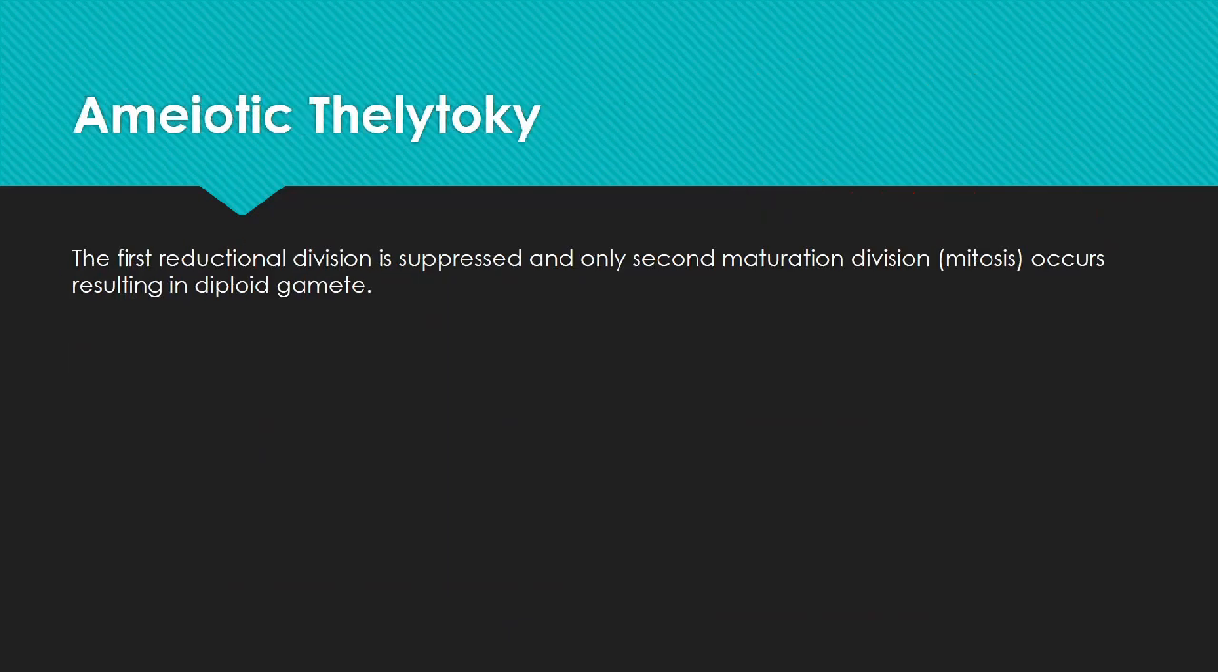Another is the ameiotic thelytoky. In ameiotic thelytoky, the first reductional division during meiosis is suppressed and only the second maturation division occurs, that is mitosis, thereby giving rise to the diploid gametes. So let's sum up. We have natural parthenogenesis of different types. One is the arrhenotoky or the haploid parthenogenesis, other is the diploid parthenogenesis.